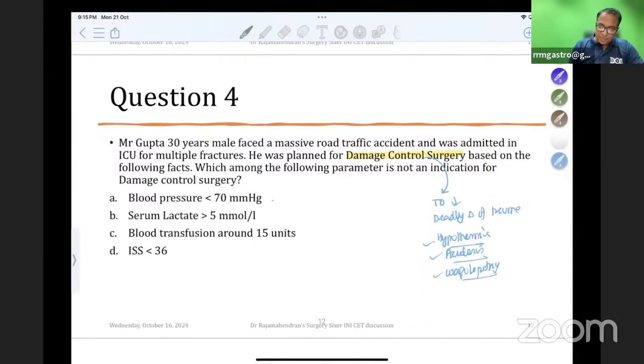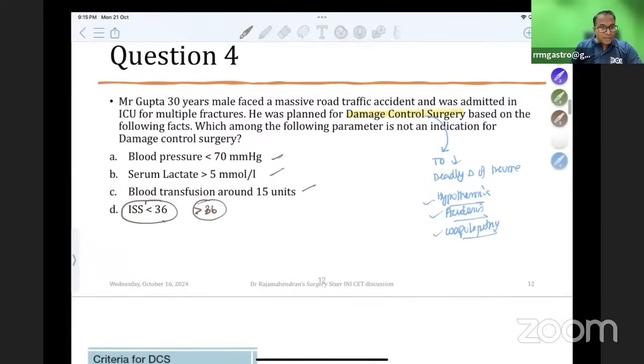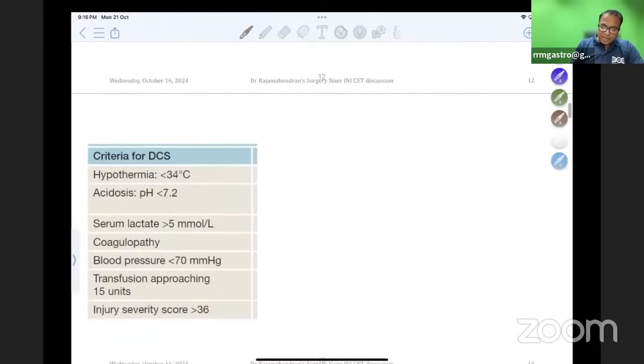BP less than 70, acidosis due to lactate level more than 5, blood transfusion more than 15 units, and injury severity score more than 36. This is the injury severity score: more than 36 is the answer, not this. Okay, the answer is D. So the criteria for damage control surgery are hypothermia, acidosis, and coagulopathy.